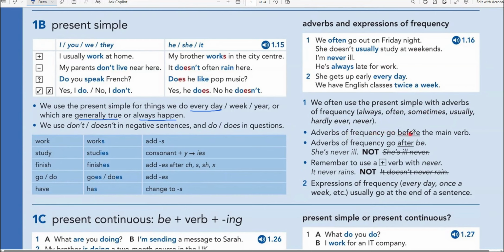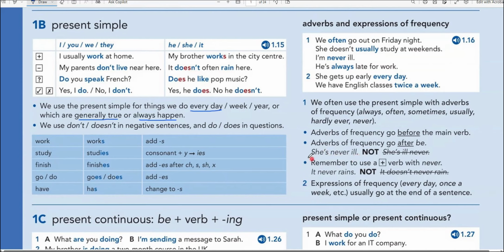Adverbs of frequency come before the main verb, as we can see here: usually work. Or they can come after be, like I am. Am, is, are, it comes after them. Like, I am never ill. Never is the frequency adverb. He is always late. If it's a main verb, like go or study, we put the adverb before it. Often and usually come before the main verb. So there are two positions we should learn: before the main verb, and after be. When I say be, I mean am, is, are. She is never ill.